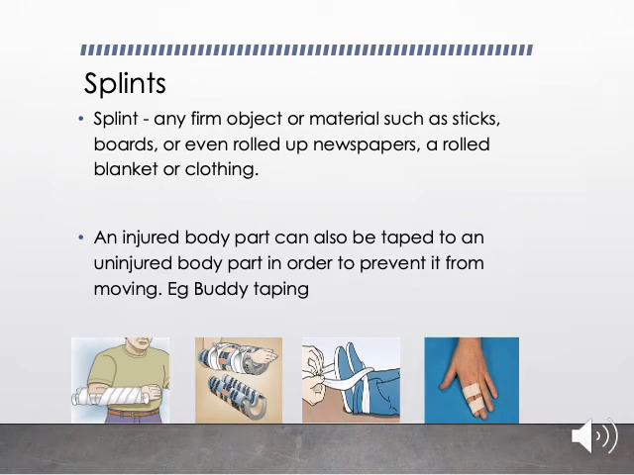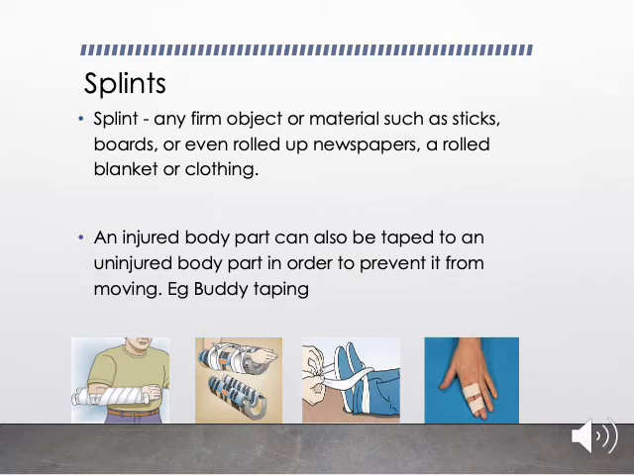What is a splint? A splint is a firm object or material such as a stick, board, or even rolled up newspapers, a rolled blanket, or any clothing. Anything can be used for a splint. Whichever is available with you, you can use that. But it should be firm. It should not be too soft. If it is firm, then it can help in immobilizing the part.